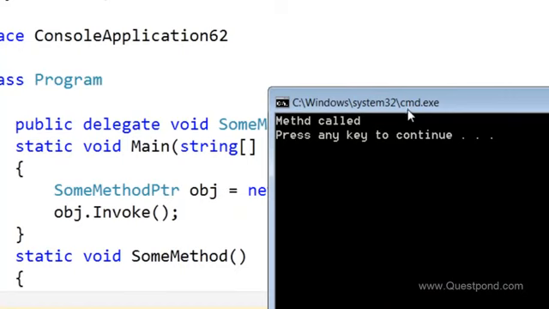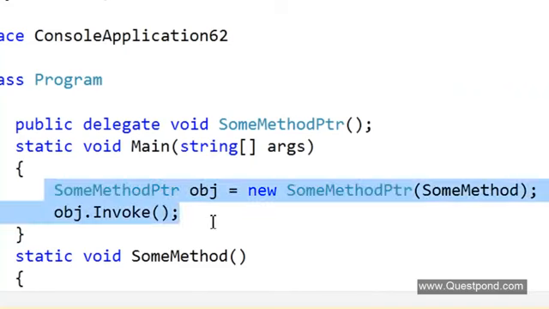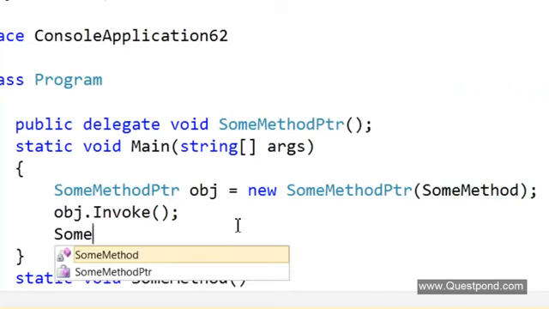But now, does it make sense? I mean, I can call this sum method myself. I can just say sum method, that's it. Why do I have to go indirectly and call this sum method? Are we getting this, guys? In other words, can't I do something like this? I can just go ahead and say here sum method.